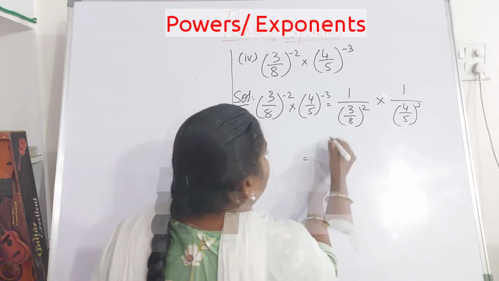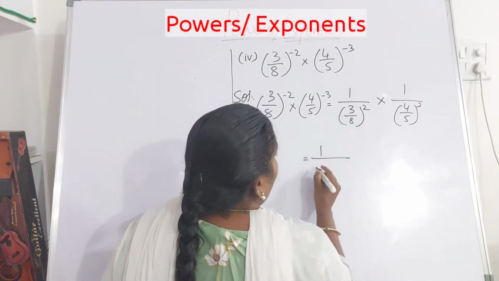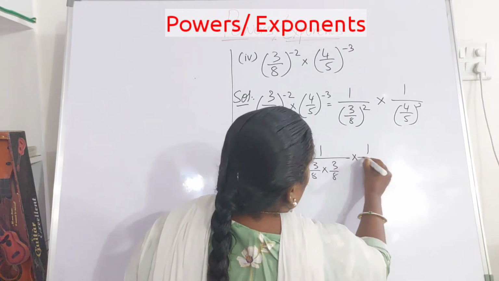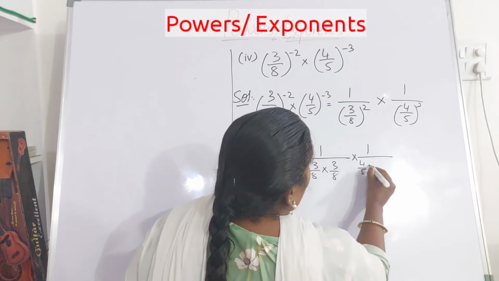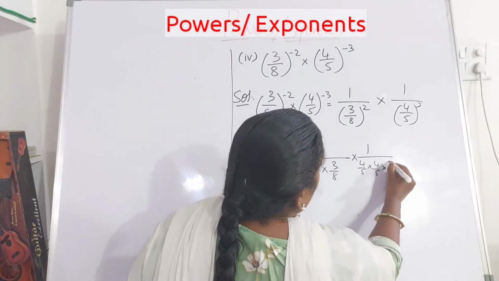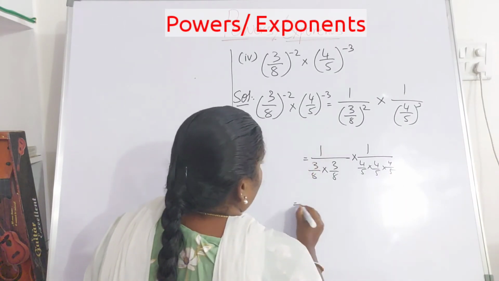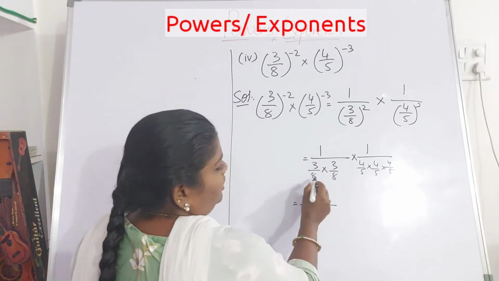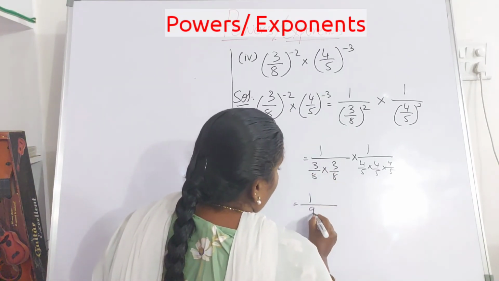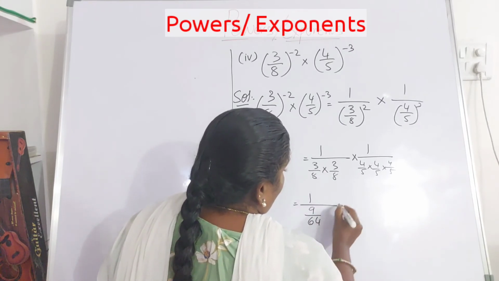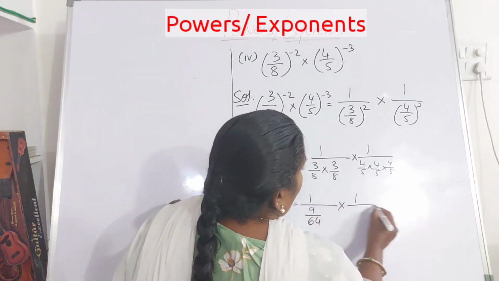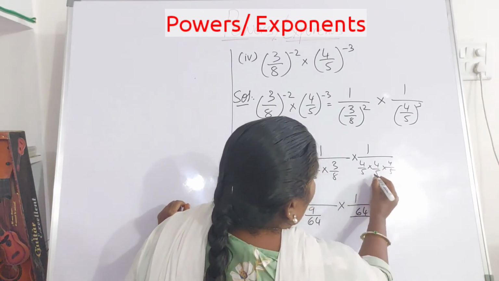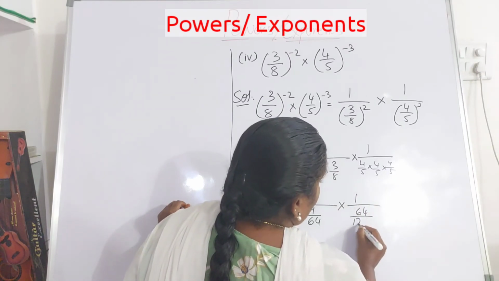Yes, so this can be written as 1 by 3 by 8 multiplied 2 times into 1 by 4 by 5 into 4 by 5 into 4 by 5. So this can be written as 1 by, multiply the numerators individually and denominators individually. 3 3s is 9, 8 8s is 64, into 1 by 4 4s is 16, 16 4s is 64, 5 5s is 25, 25 5s is 125.